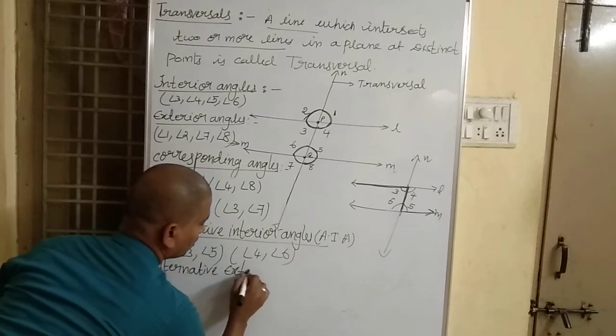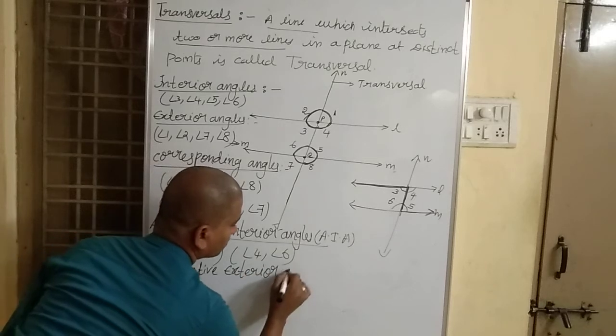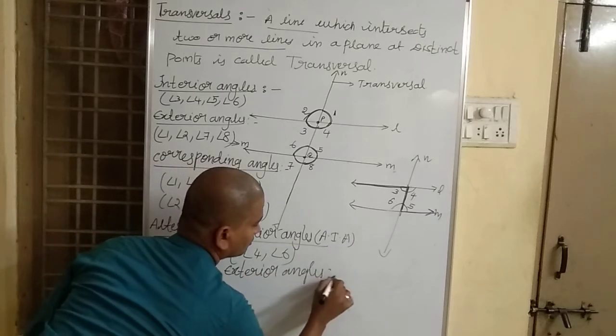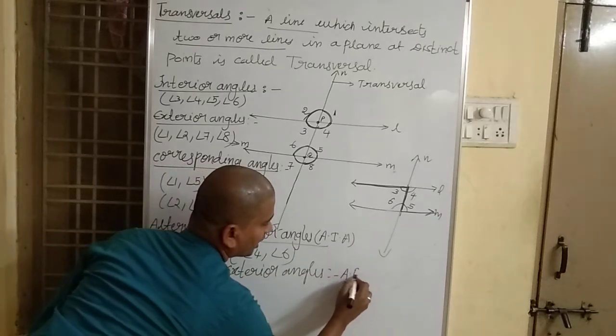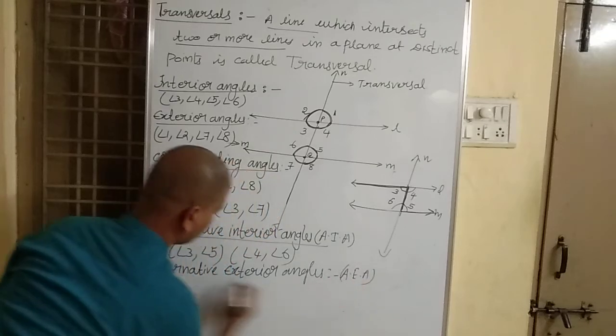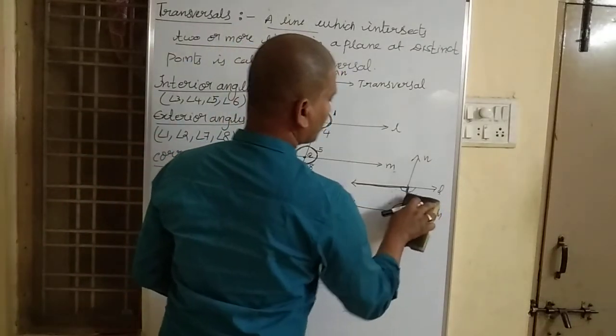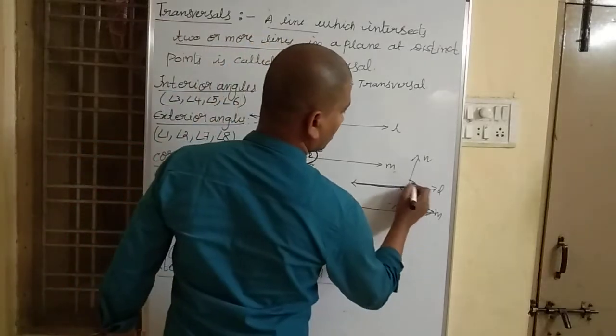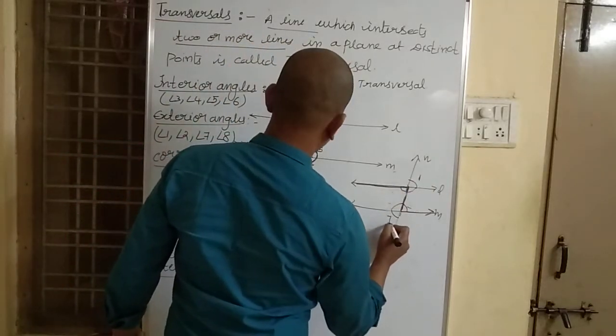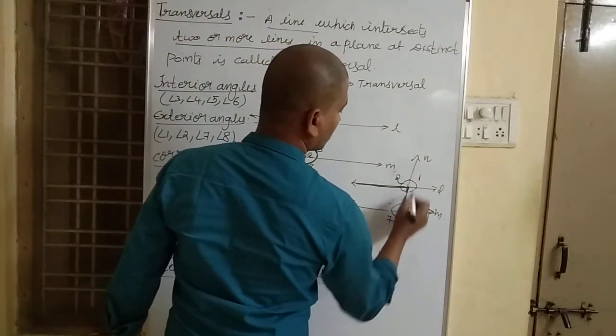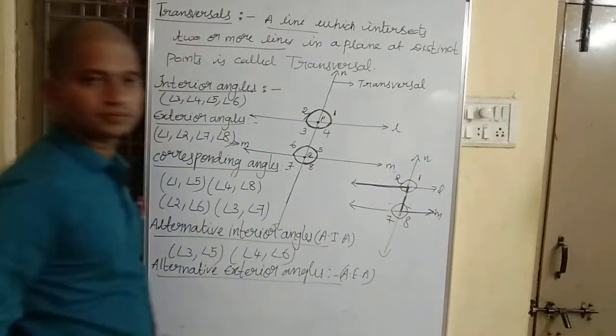Alternative exterior angles. What are the alternative exterior angles? Alternative exterior angles are angle 1, angle 7, angle 2, angle 8.